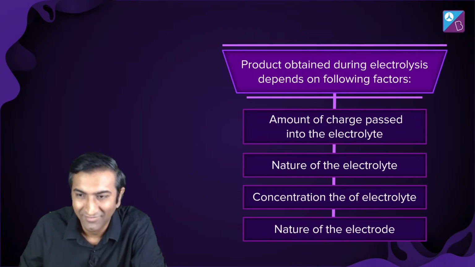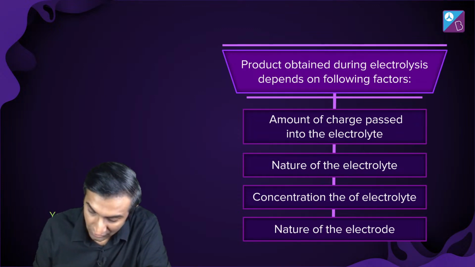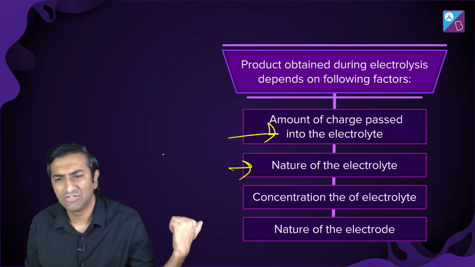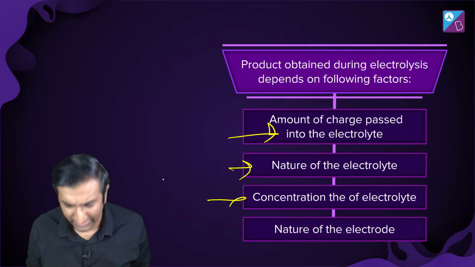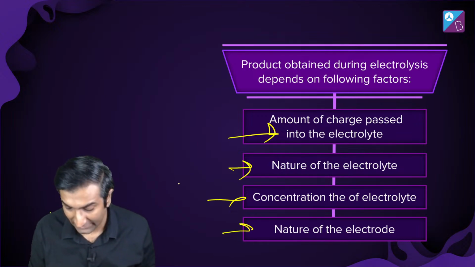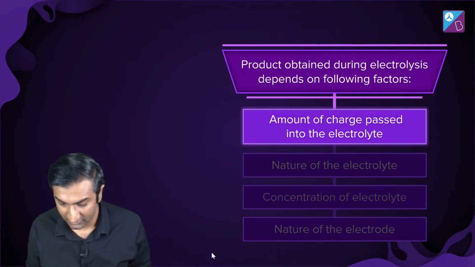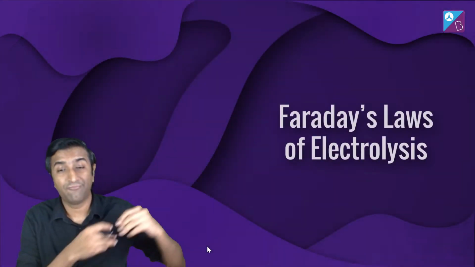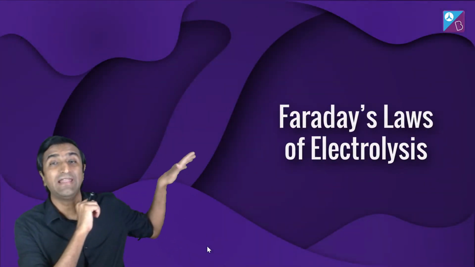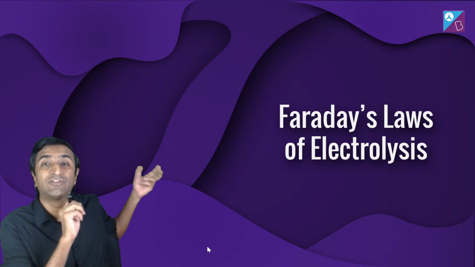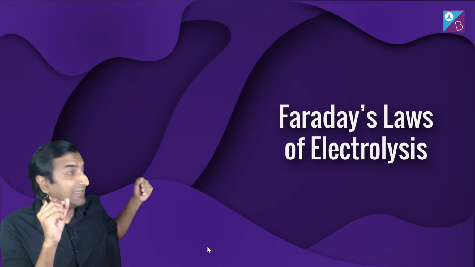ठीक है? All right. So, amount of charge, it depends on this. Nature of electrolyte. What is nature of electrolyte? We'll talk about it. Concentration of electrolyte. अच्छा, ठीक है. And nature of electrode. Amount of charge passed into electrolyte is what Faraday's laws are all about. Faraday's laws, and this actually is how the whole idea of electrochemistry even started.